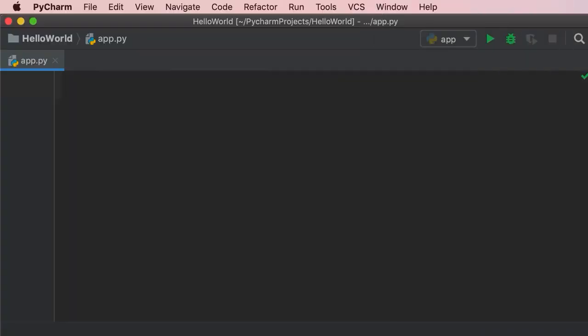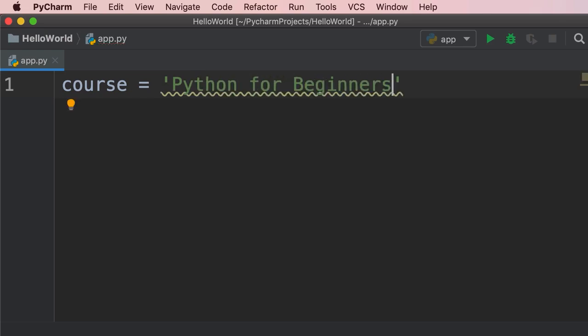In this tutorial, I'm going to show you a bunch of cool things you can do with strings in Python. So let's start by declaring a variable called course and set it to Python for beginners. Now this string that we have over here is technically an object. And an object in Python is like an object in the real world. As a metaphor, think of the remote control of your TV. This remote control is an object and it has a bunch of capabilities. It has a bunch of buttons for turning your TV on, turning it off, changing the volume, and so on.